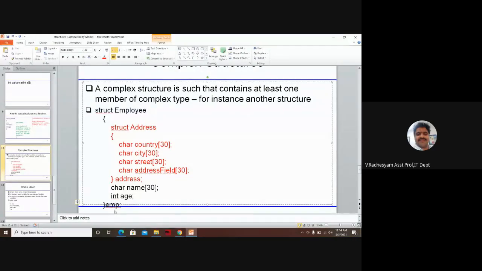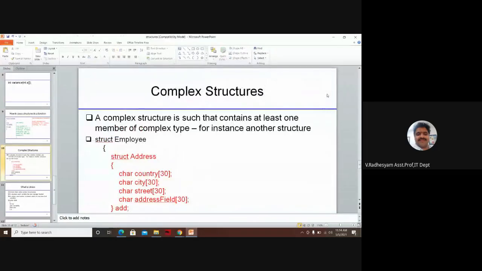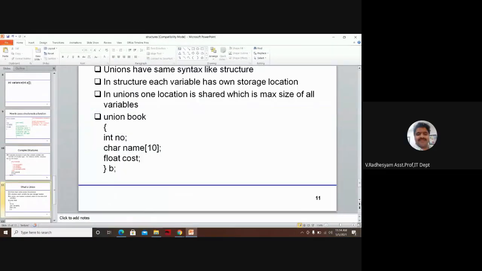This EMP is a structure variable for employee. Address is a structure variable for address data. Let us, without any confusion, consider ADD. ADD is a structure variable for the address structure. EMP is a structure variable for employee. Is it okay for you?